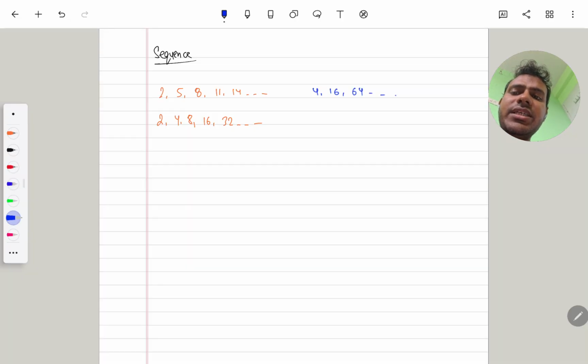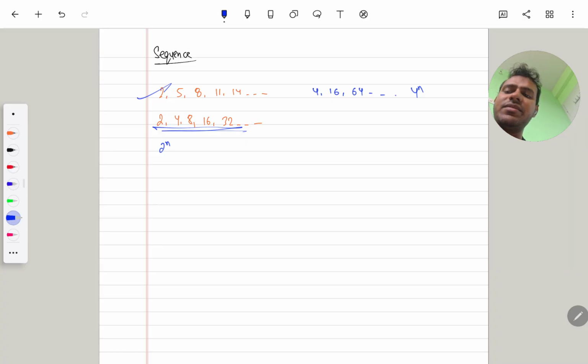Here in the three sequences, we will see a pattern. In the first one, we see that in each number a constant number 3 is added, and after adding the 3 we get the next number. In the second sequence we see a pattern which is 2 to the power n. In this sequence we also see a pattern which is 4 to the power n.